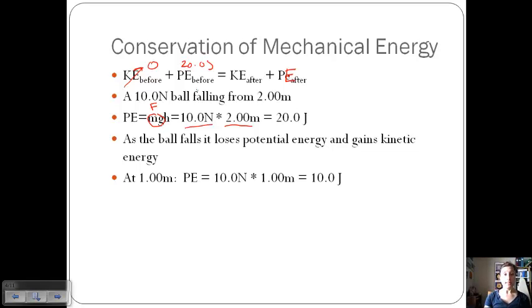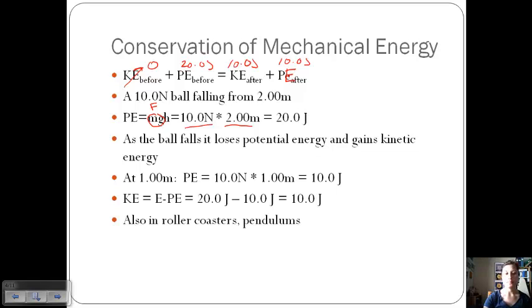Okay, well, it's obviously lost some potential energy, but we know our total still has to equal the 20. And so if my potential energy after, and I'm going to count after as just that point of 1 meter, then I need to find my kinetic energy. Well, I know that kinetic energy is equal to the total minus the potential at that point, and so it's 20 minus 10, which just gives us 10 joules of kinetic energy at that point of 1 meter.